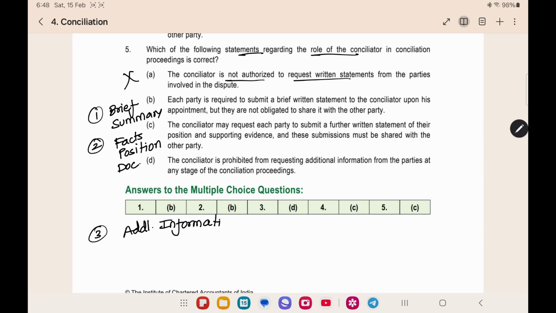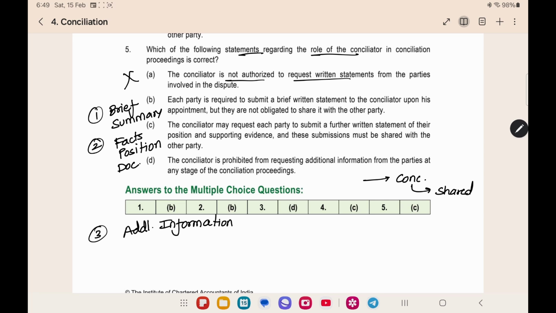How should the conciliator get the documents from the parties? This is the provision given in law. Here we have to see which option is according to this provision. And one more thing here is, all the information given to the conciliator should be shared with the other party. All the documents should be given to the other party also, so that he can give an explanation. Here the first option is wrong.